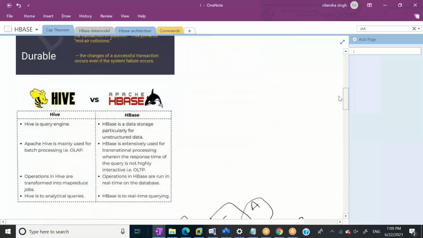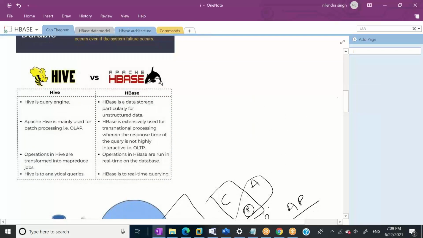This is good. Now, this session is all about HBase. So let's cover in the next two minutes what the difference is between Hive and HBase. Hive is meant for structured data, in which we need to have some structure. Hive is kind of a query engine, but HBase is a data storage, particularly for unstructured data.